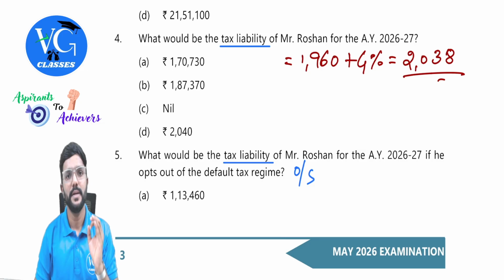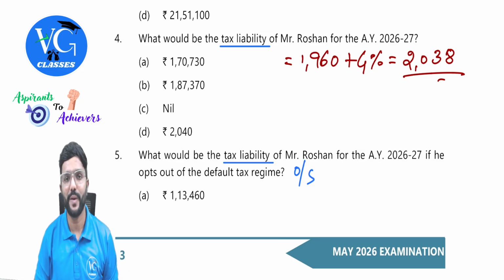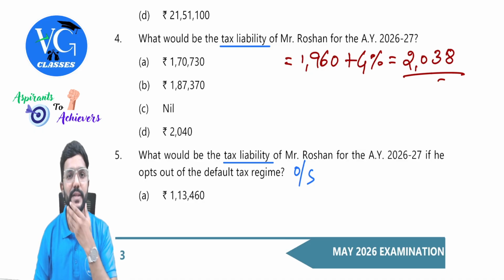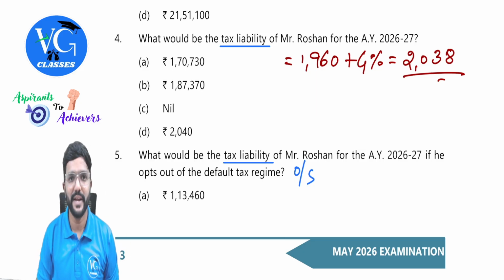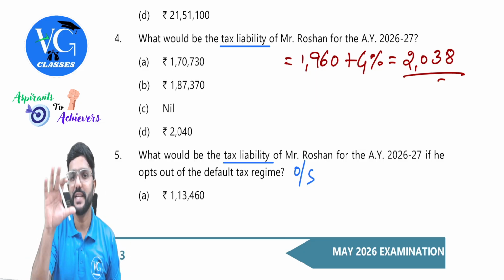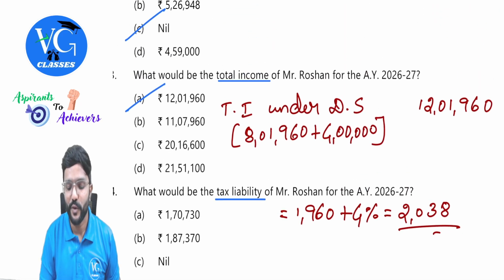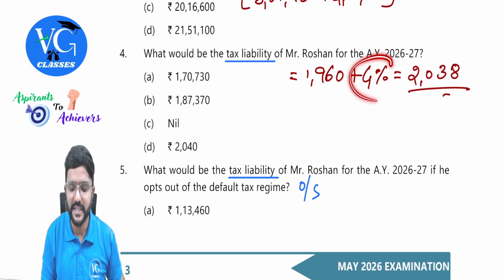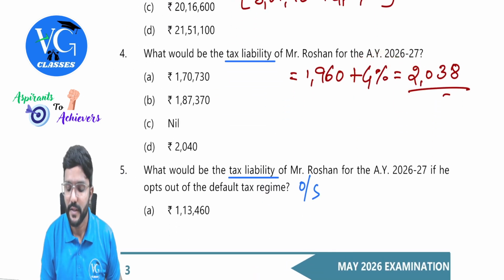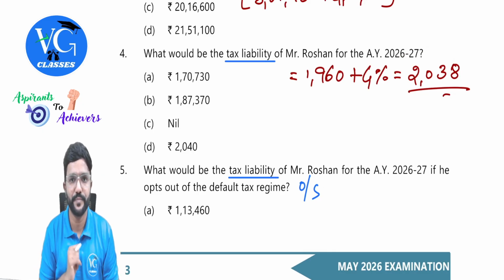Got it? Yes. But even if total income is more than 12 lakh, if it is marginally more than 12 lakh, can we check the rebate? Yes, by applying the steps. So if you apply those steps and calculate how much of the total income is more than 12 lakh, 1,960, straight away take that plus 4% health and education cess. The tax liability will be 2,038 straight away. You can save time also.